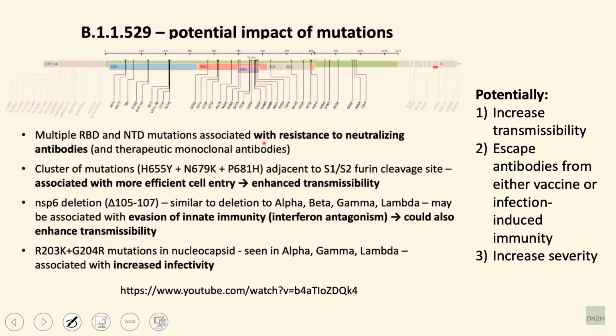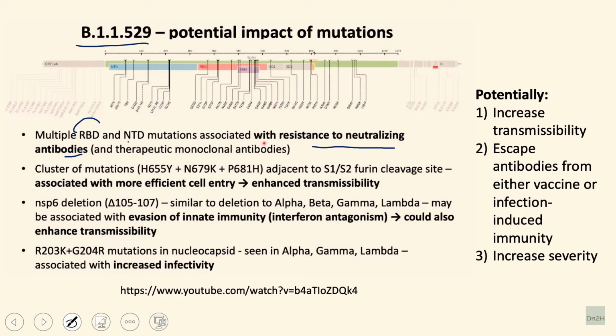So in case of Omicron, we have B1.1.529. There are a number of mutations. Some of the important mutations are in the receptor binding domain, which are associated with resistance to neutralizing antibodies. Normally, as I have just told you, antibodies bind with the spike protein and inactivate the virus. The virus will not be able to bind to the host cell. That is called the neutralization process. So these mutations normally provide resistance, so the virus will not be neutralized by the antibodies.